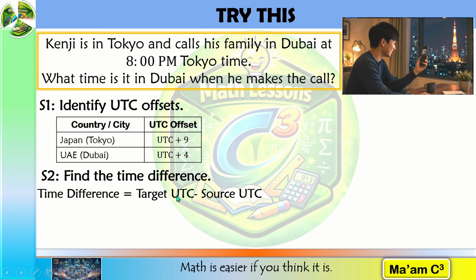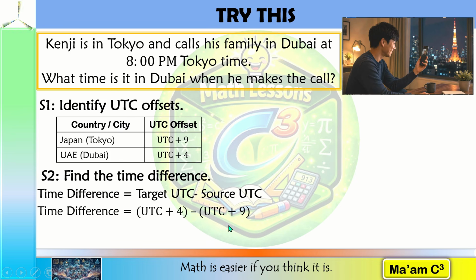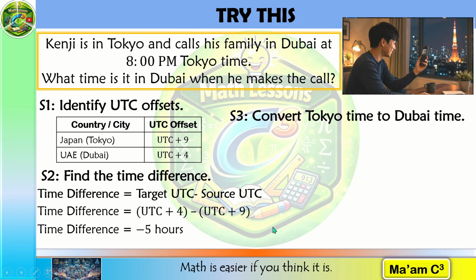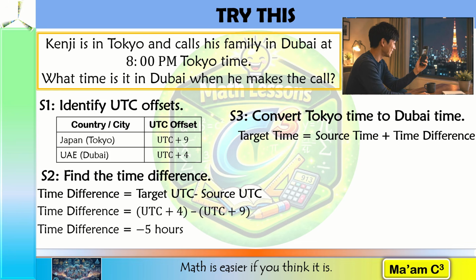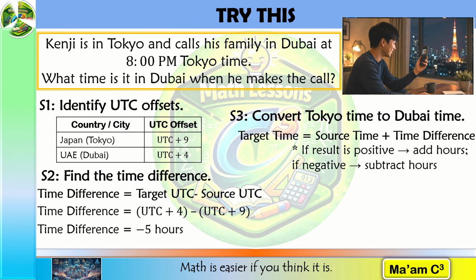So we have positive 4 minus positive 9. And positive 4 minus positive 9 is negative 5. Step 3, let's convert the Tokyo time to Dubai time. Again, target time is equal to source time plus time difference. Don't forget when to add and subtract.